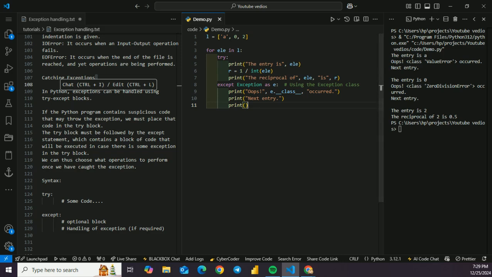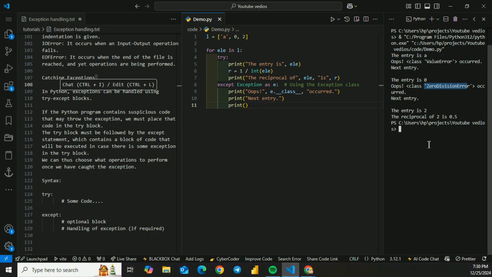But if any exception occurs, it is caught by the except block, and for the first and second values here we print the name of the exception using the exc_info function inside the sys module. So we can see that element a causes a value error and 0 causes a zero division error. Every exception in Python inherits from the base Exception class.